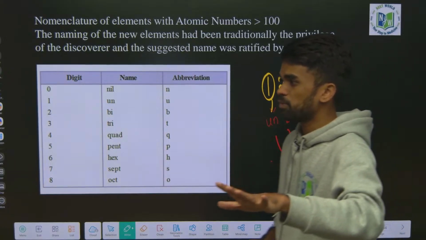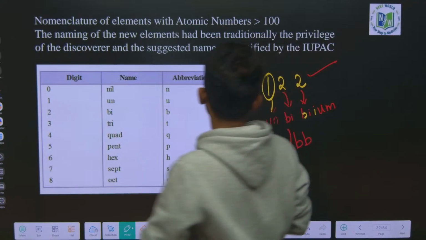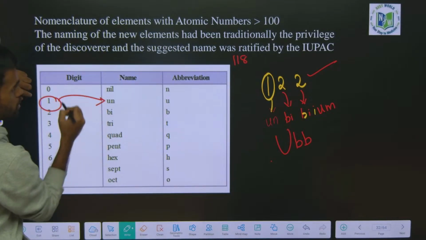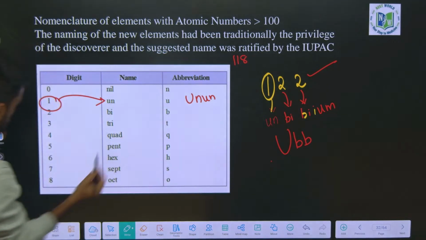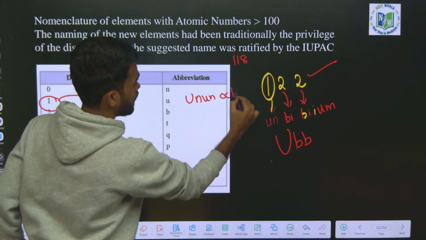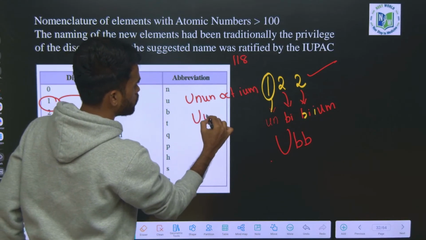For example, we have atomic number 118. Tell me how can I write it? 1 means un, again 1 means un, and 8 means oct, plus ium: ununoctium. So the symbol of that element will be UUO.